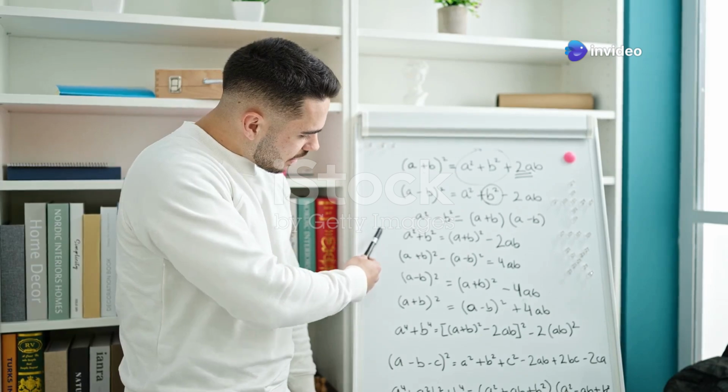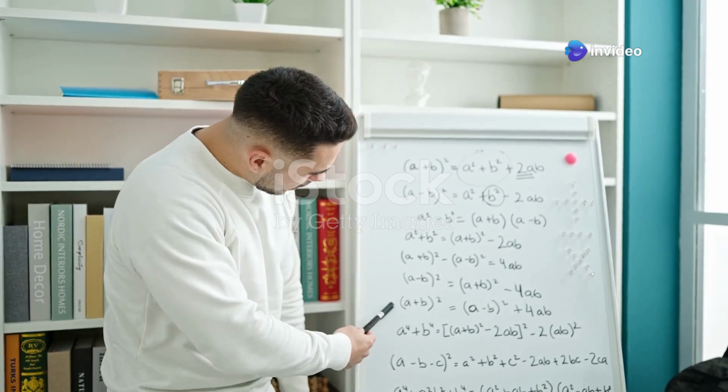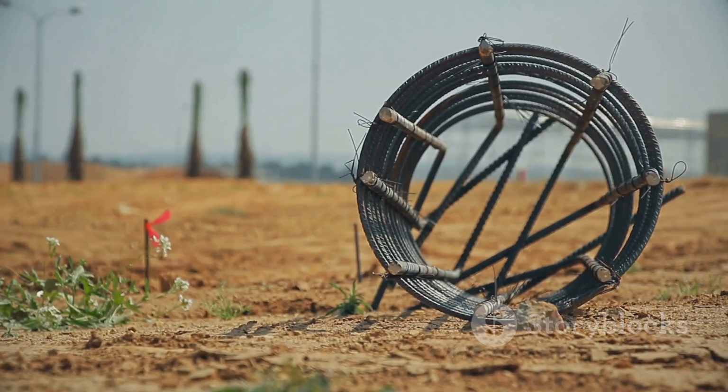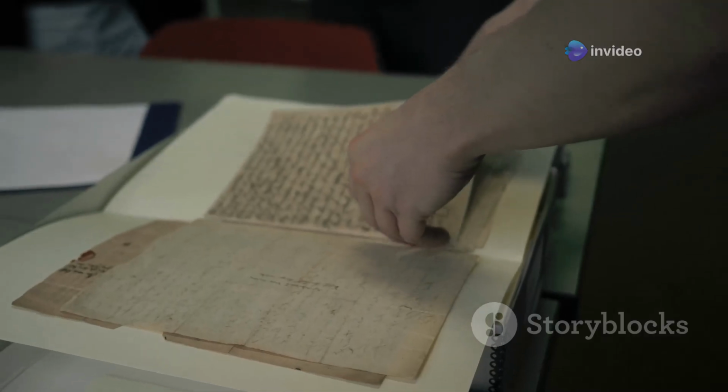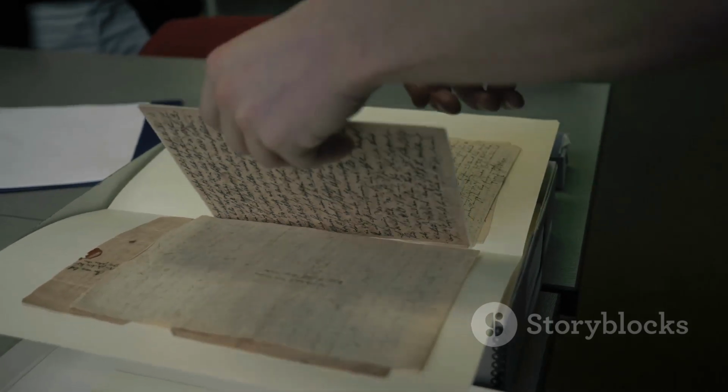Section 8. Criticisms and limitations, beyond the structures. While influential, structuralism has faced criticism. One critique is its tendency towards rigidity. Critics argue that by focusing solely on underlying structures, it sometimes overlooks the complexities and nuances of individual experience and cultural variation. Another criticism is its potential for being ahistorical.